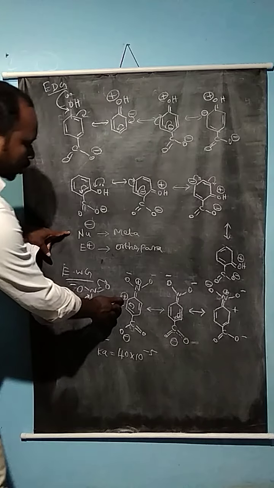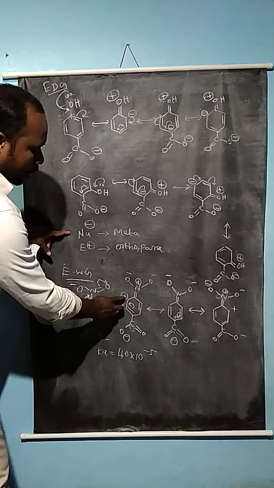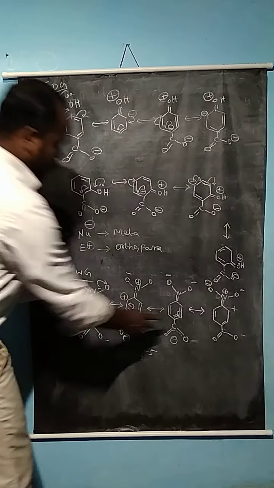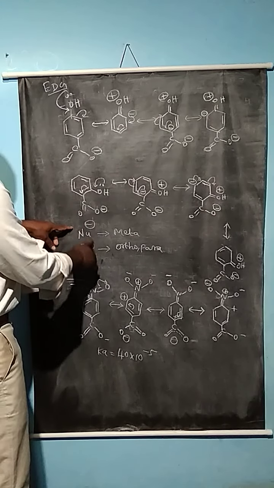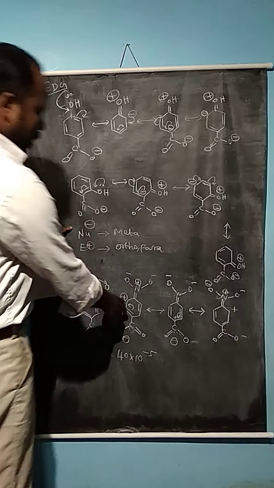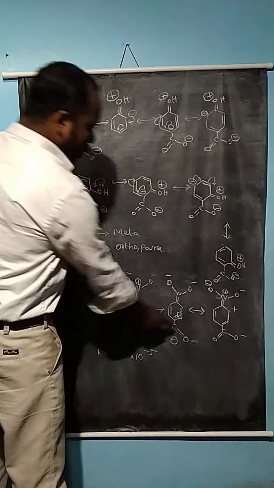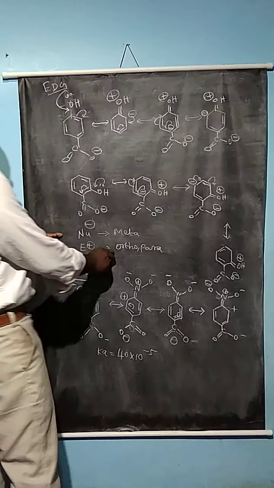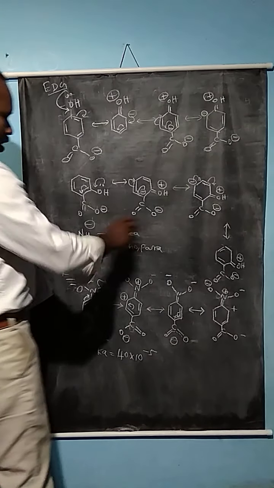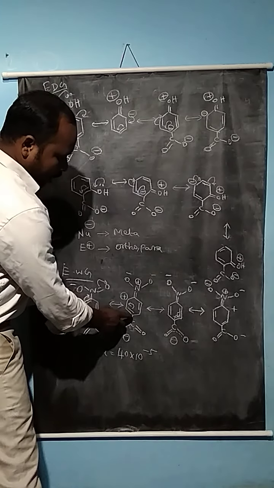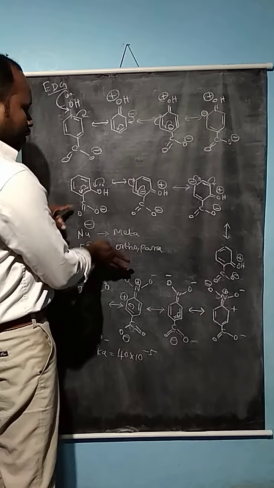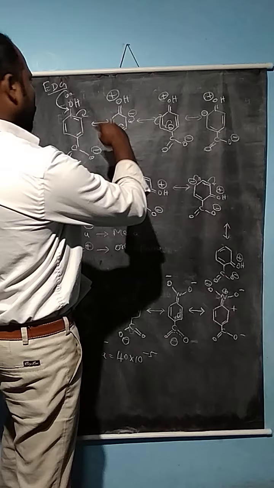Here the positive charge is created at the ortho and para positions. See the ortho position and the carbon which contains the positive charge, which is part of the para position. Now consider which nucleophilic and electrophilic attacks can occur at the positions available in the aromatic carboxylic acid. Here the positive charge is created at the ortho and para positions, so the nucleophile can attack at the ortho and para positions. Now the electrophile attack may take place at the meta position. So this is the difference between the electron donating and withdrawing groups.